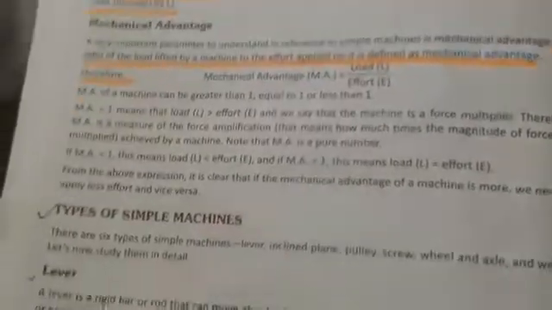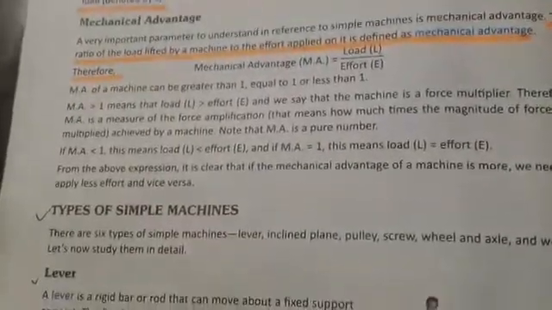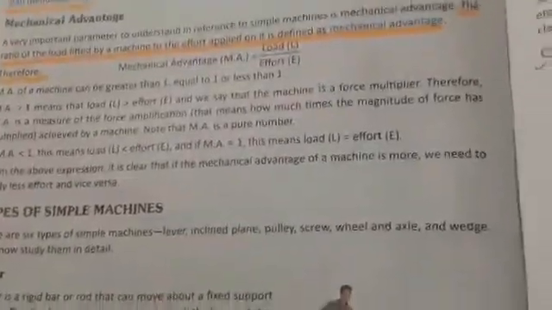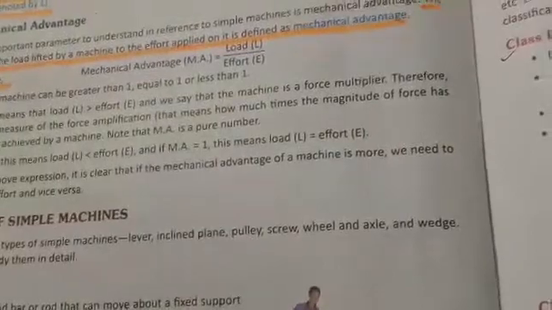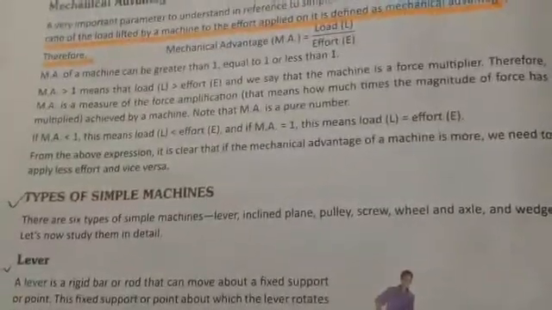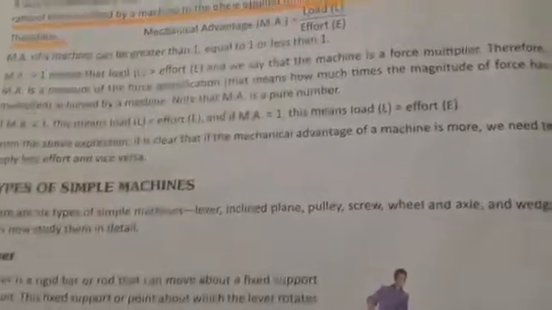Now, dear students, we will see types of simple machines. There are 6 types of simple machines: lever, inclined plane, pulley, screw, wheel and axle, and wedge. Let us now study them in detail. First we'll see about levers.